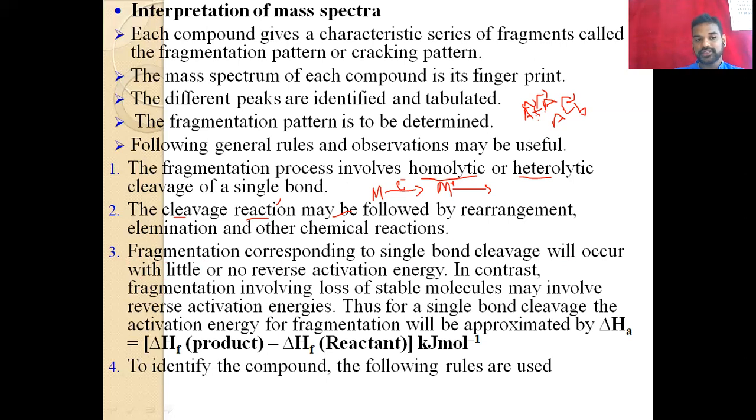So here what happens, in some cases the single bond cleavage will occur. Okay, the bond will break here, and in some cases they show some reverse activation. That means the bond is broken, for example here, and from the parent M plus ion it gives M1, a smaller M1, and M2.